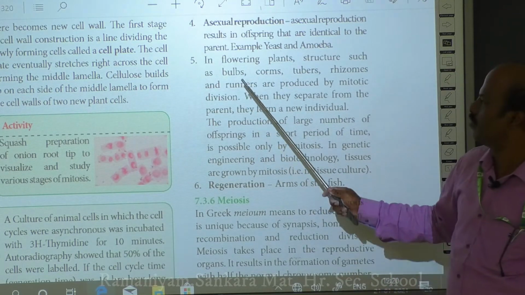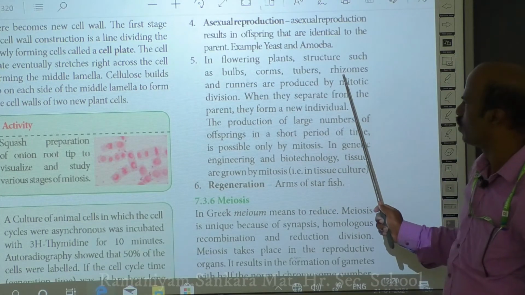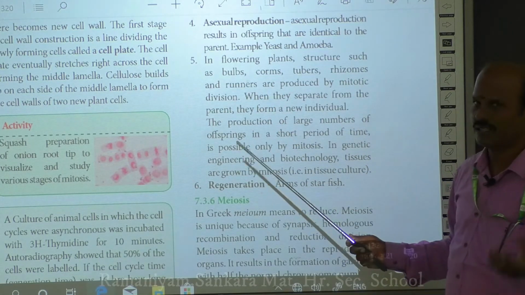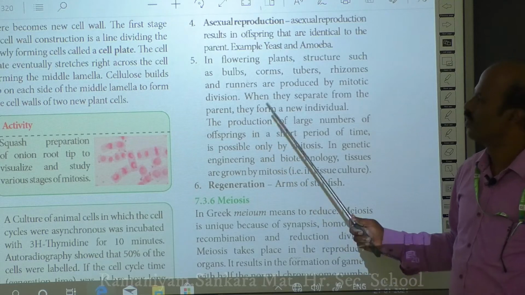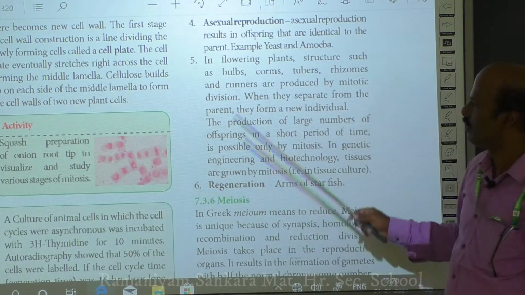Examples you see are bulbs, corms, tubers, rhizomes and runners. They are all examples of vegetative parts, and they are able to undergo division only by means of mitosis.